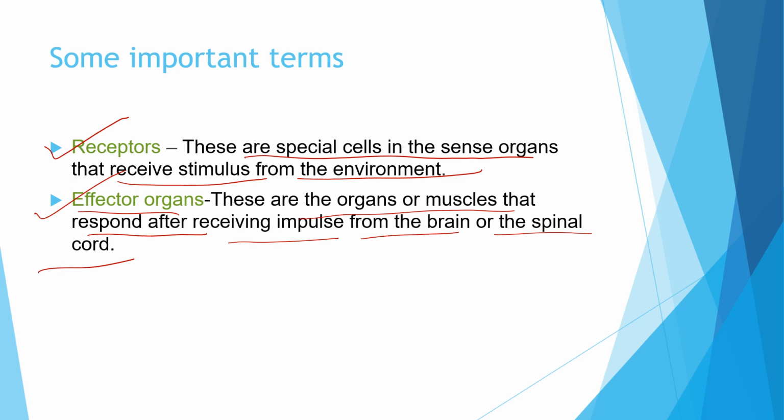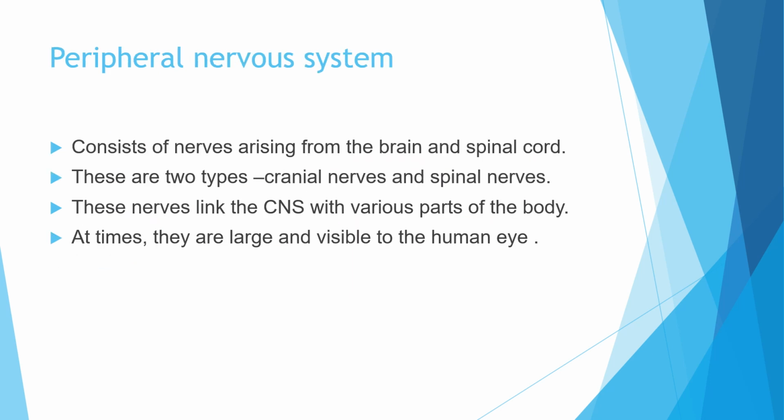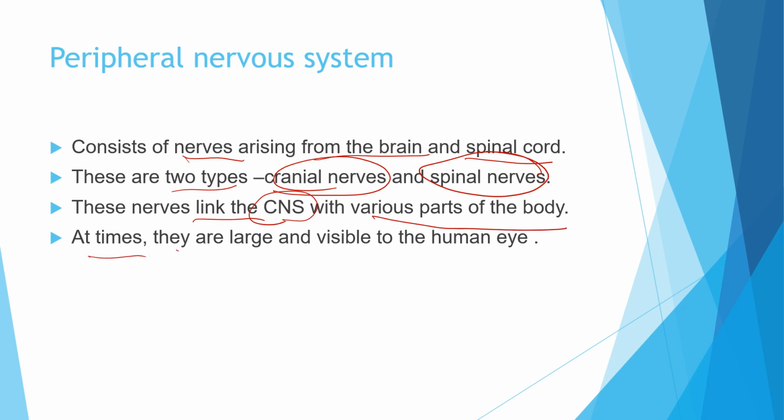Now what is next? Let us see. Now just a quick idea about the peripheral nervous system. So what is the peripheral nervous system? It consists of nerves arising from the brain and the spinal cord. There are two types of nerves, the cranial nerves and the spinal nerves. These nerves link the central nervous system with the various parts of the body. At times they are large and visible to the human eye.